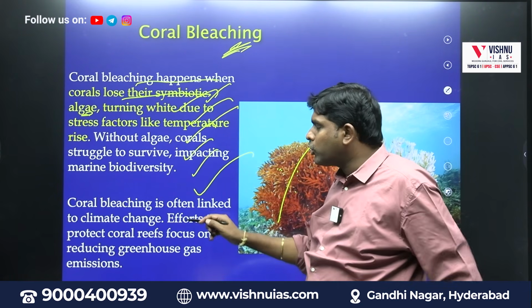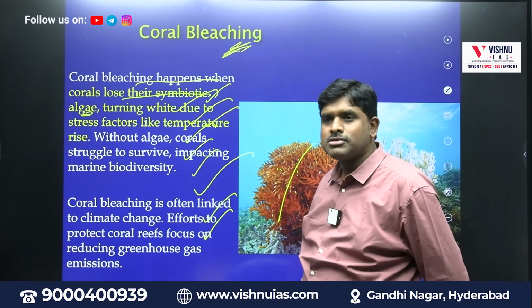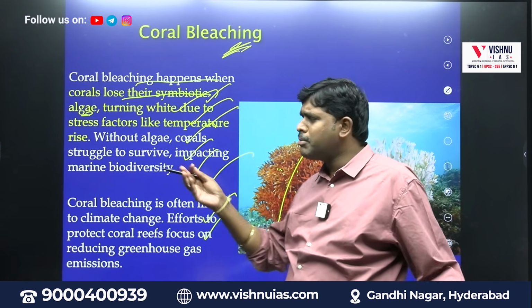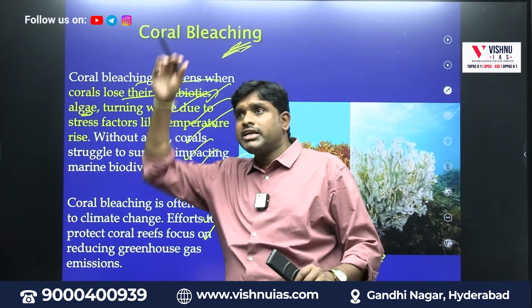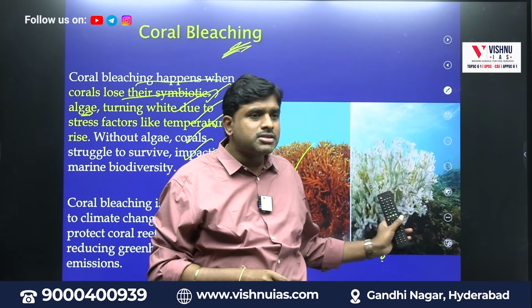Coral bleaching is often linked to climate change. Efforts to protect coral reefs focus on reducing greenhouse gas emissions. It can be because of greenhouse gas emissions. Acid rains, when hot water falls down, acid rain falls in the ocean also, it will directly go and impact algae.